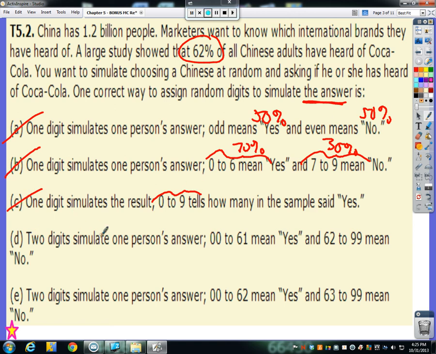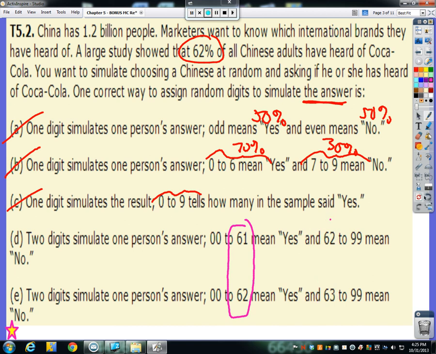D, two digits simulate one person's answer. 00 to 61 means yes, 62 to 99 means no. Now let me jump to E because they look very, very similar to each other. The only difference is these parts right here.